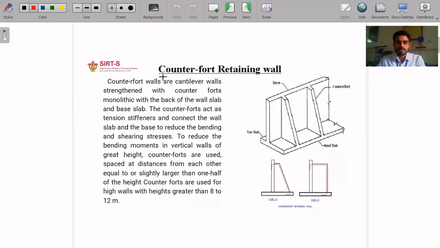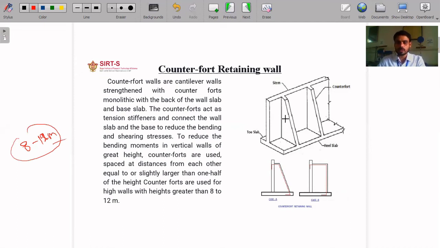The next one is the counterfort retaining wall. The counterfort retaining wall also behaves like a cantilever retaining wall. The stability is ensured by the self weight of the retaining wall and the weight of the soil which is filled in the backside. But this is generally provided for heights above 8 to 12 meters. If a large height of soil has to be retained, at that time we prefer the counterfort retaining wall. And the reason behind that is that the counterfort retaining wall is more stable as compared to the cantilever retaining wall,